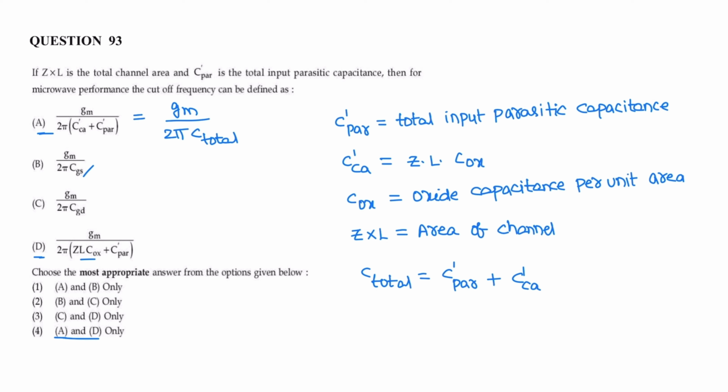Here total capacitance is not considered. Similarly, CGD forms a Miller capacitance. It is also an invalid answer.